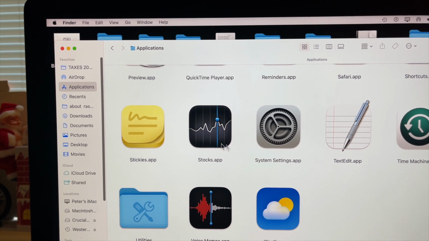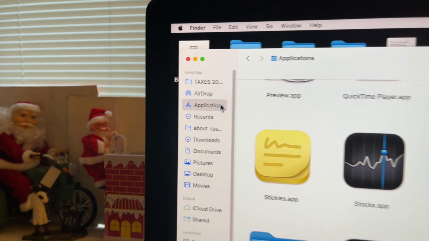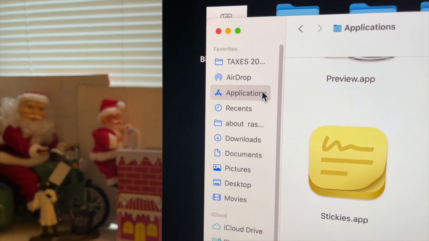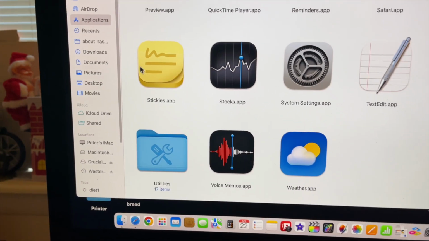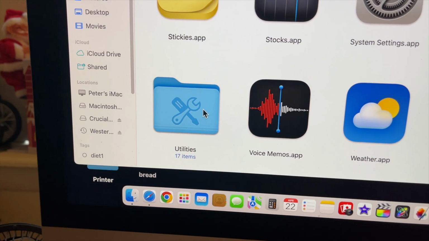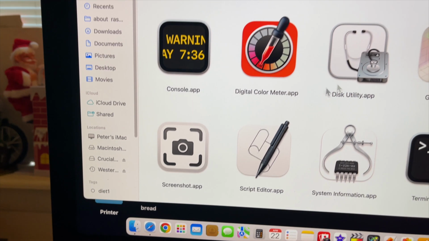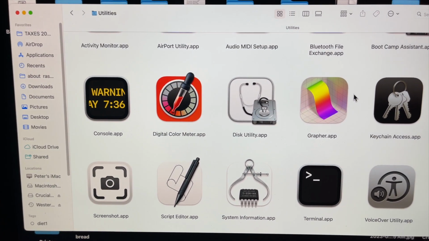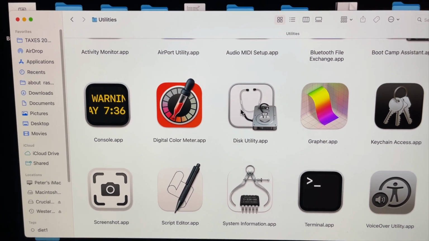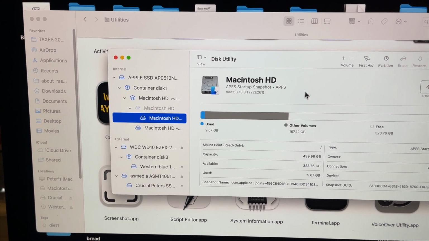And here we are in applications up here. See applications. You want to go to applications, and then you want to go down to utilities. See utilities right there, and open up utilities. And then you want to go to disk utility. Okay, here's your disk utility.